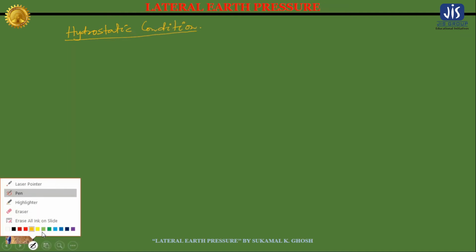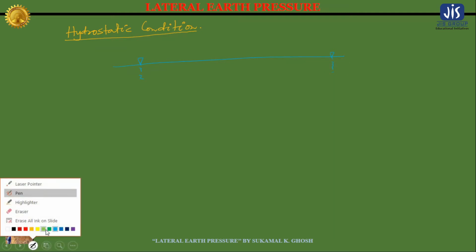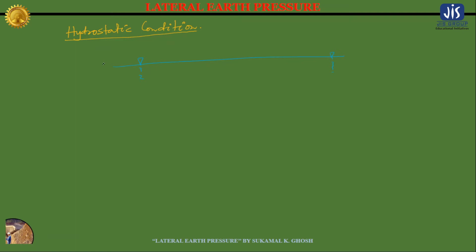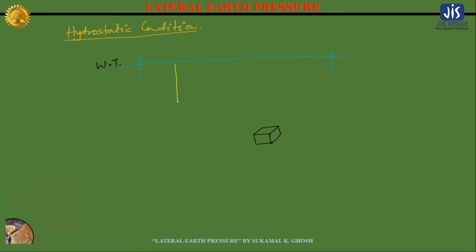Now again, suppose this is a water table. At a depth of z from this water table, a water element is present. So this is a water element and the depth of this water element from the water table is z.